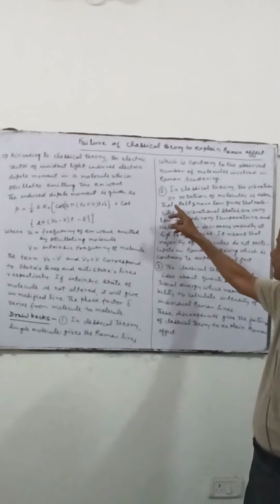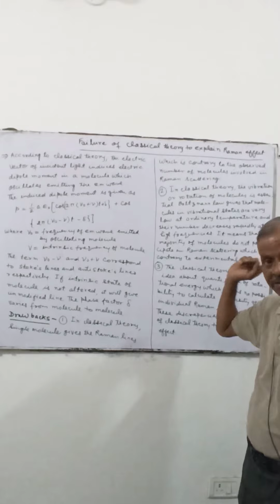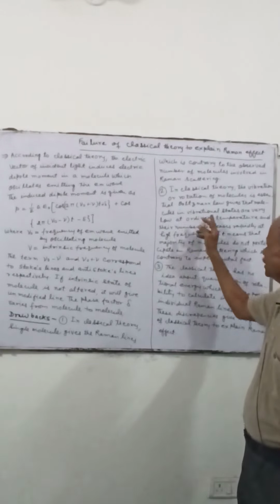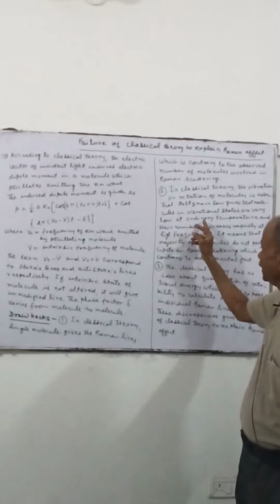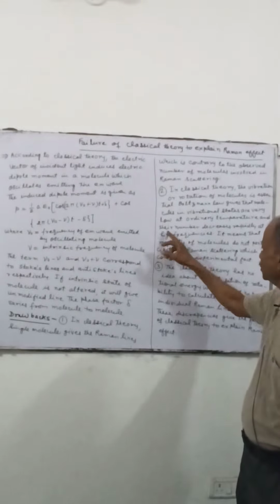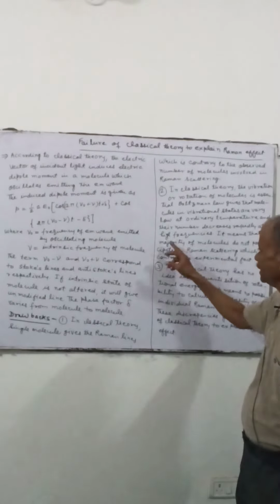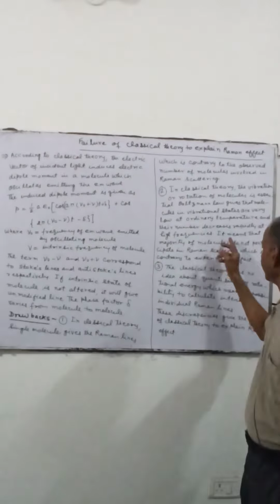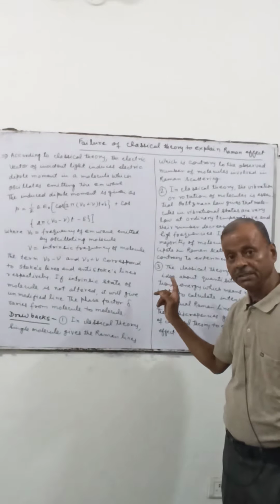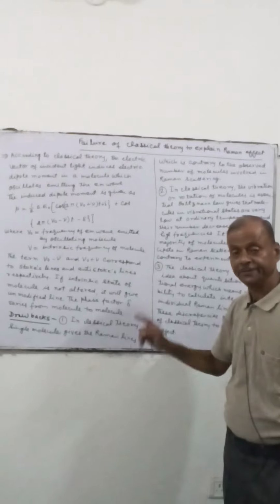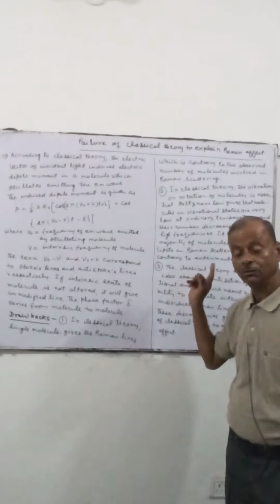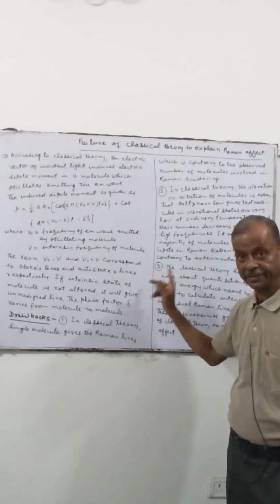In classical theory, the vibration or rotation of the molecule is essential. The Boltzmann law gives that the number of molecules in the vibrational state is very low at ordinary temperature, and their number also decreases rapidly at high frequencies. It means that the majority of molecules are not participating in the Raman effect, while experiment shows that a number of molecules are involved in the Raman effect. So this is also contrary to the experimental fact.